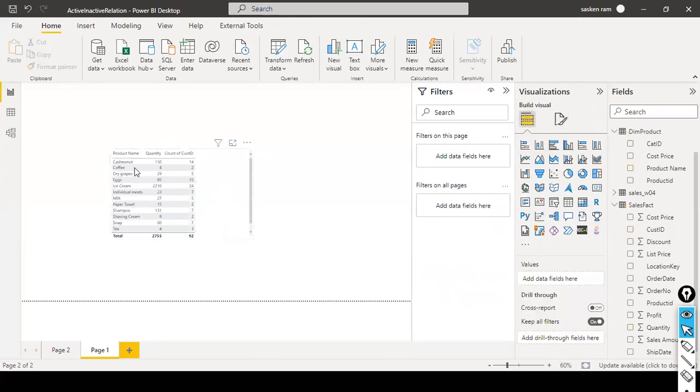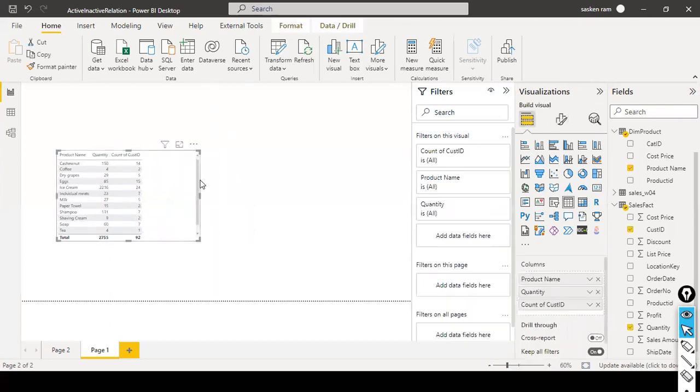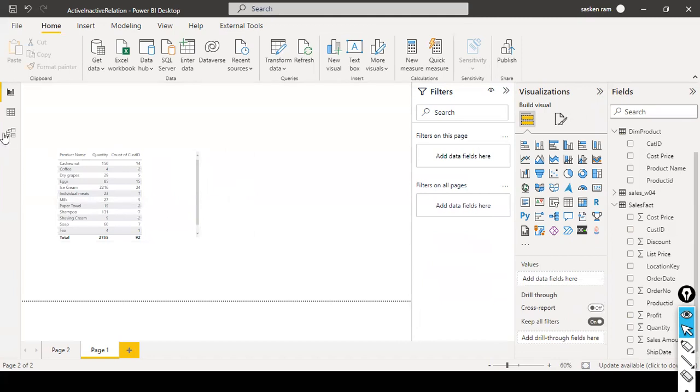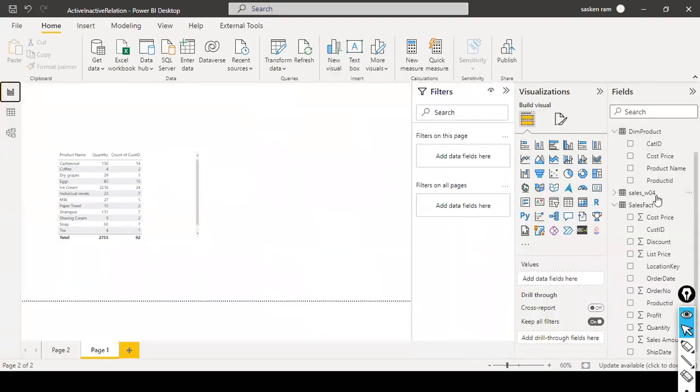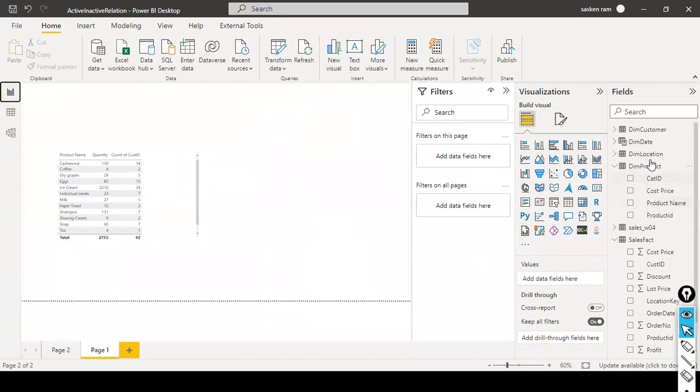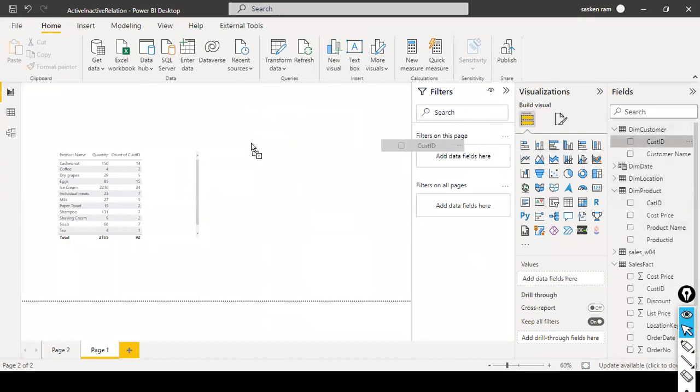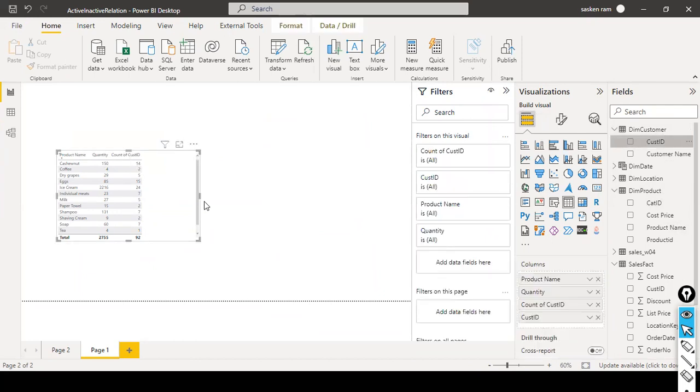So this is what we can see, right? We can get it from here, count of customer ID. Okay, is there any other way I can do the same thing? What I can do is probably use my dimension table customer here. I just put it here,